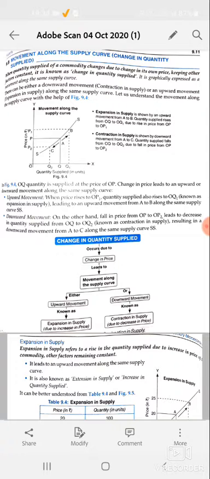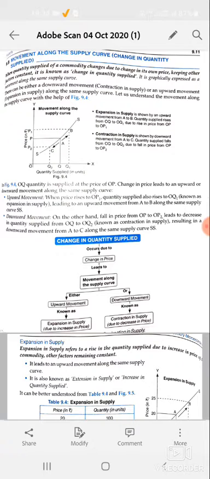Today, we are going to discuss change in quantity supplied and change in supply. If we look at both the words together, change in quantity supplied and change in supply look similar, but in economics, we can see a vast difference between these two. Let us first discuss change in quantity supplied, which is also known as movement along the supply curve.